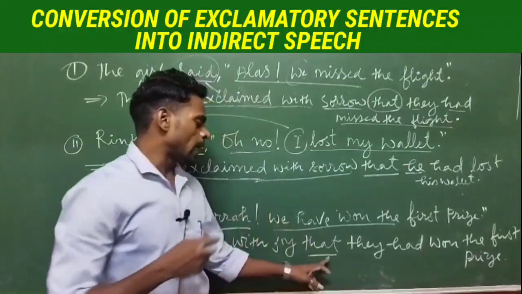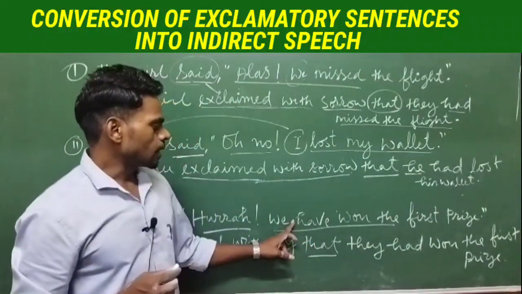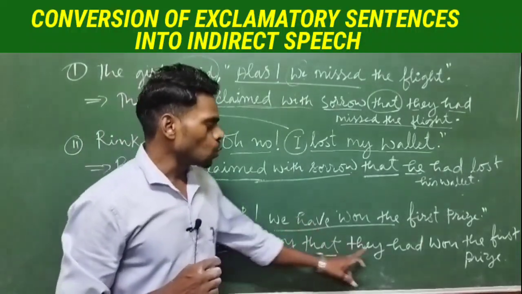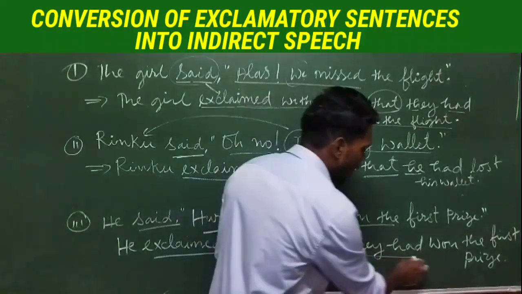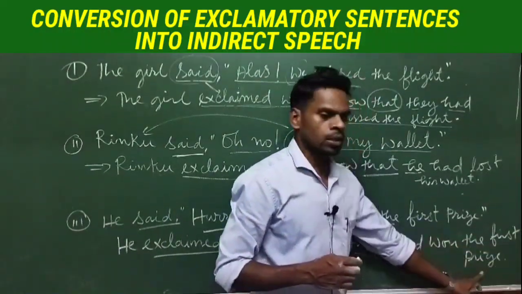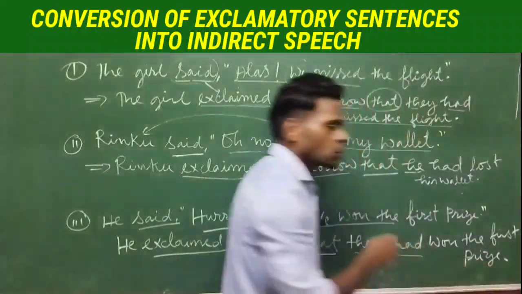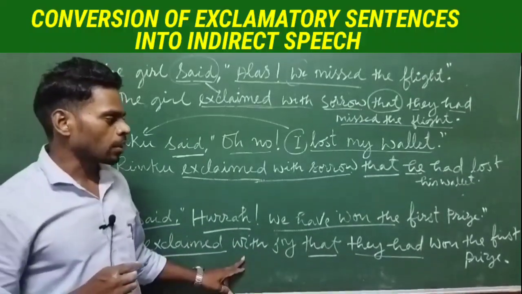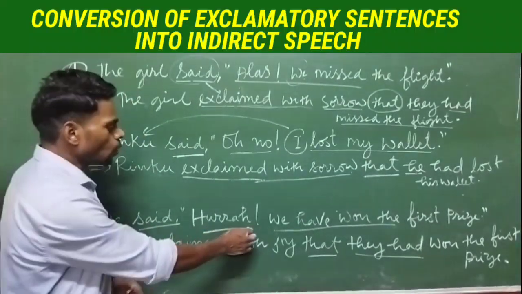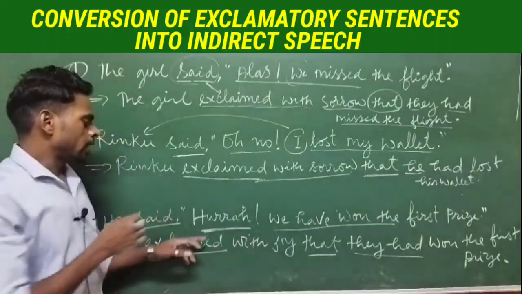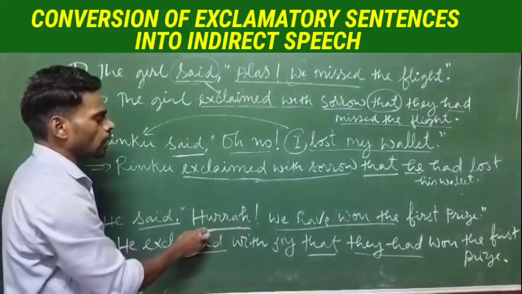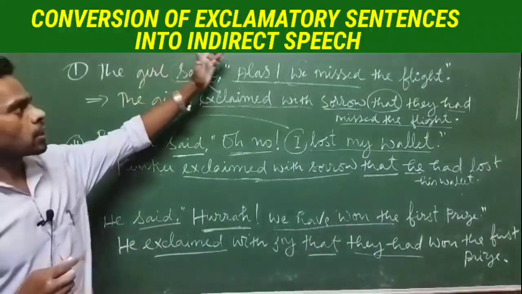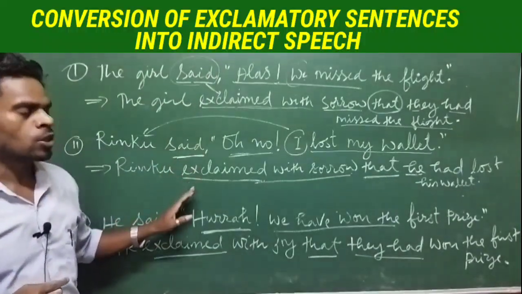The conjunction that has to be added. This sentence is in present perfect tense, so present perfect tense changes into past perfect tense. Then it will be they had won the first prize. And after that we have to provide a full stop. We do not write the exclamation mark. And we also do not write exclamatory words like hooray, oh no or alas when we change exclamatory sentences into indirect speech.